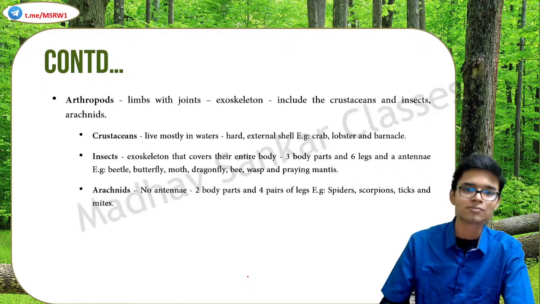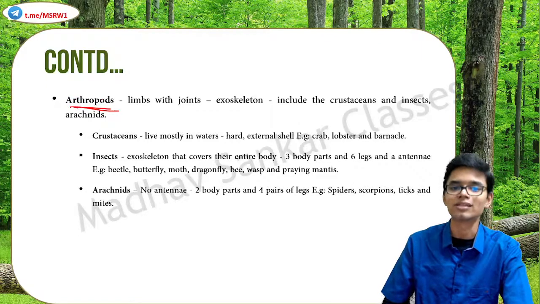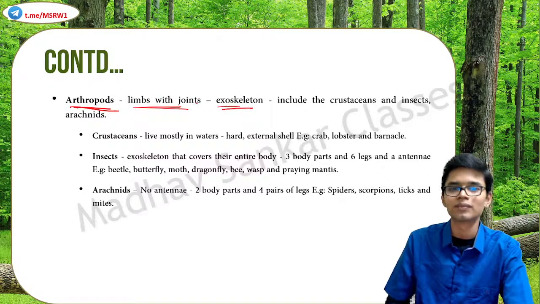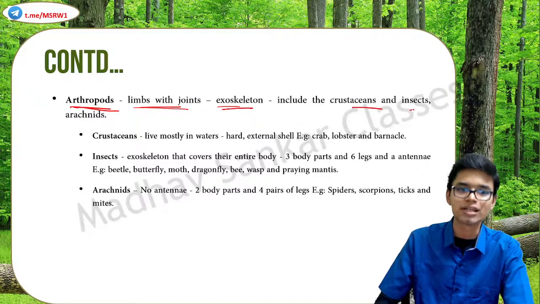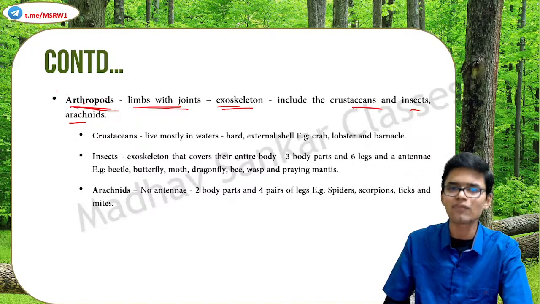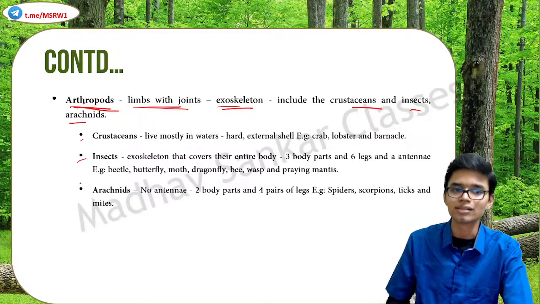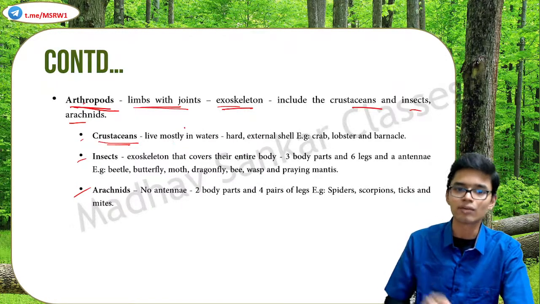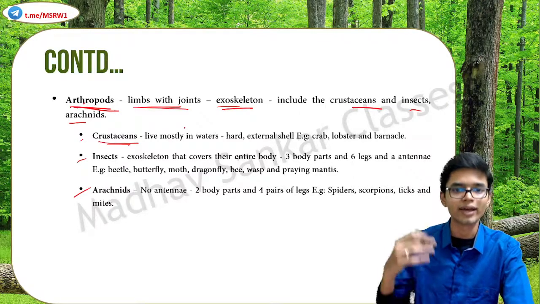Okay, then comes arthropods, the final categorization. Arthropods are those animals which have limbs with joints and also have an exoskeleton. This includes crustaceans, insects, and arachnids. Okay, so this is a phylum. Phylum Arthropoda is divided into crustaceans, insects, and arachnids. So, what are crustaceans? Crustaceans are those that live mostly underwater. They have a hard external shell.